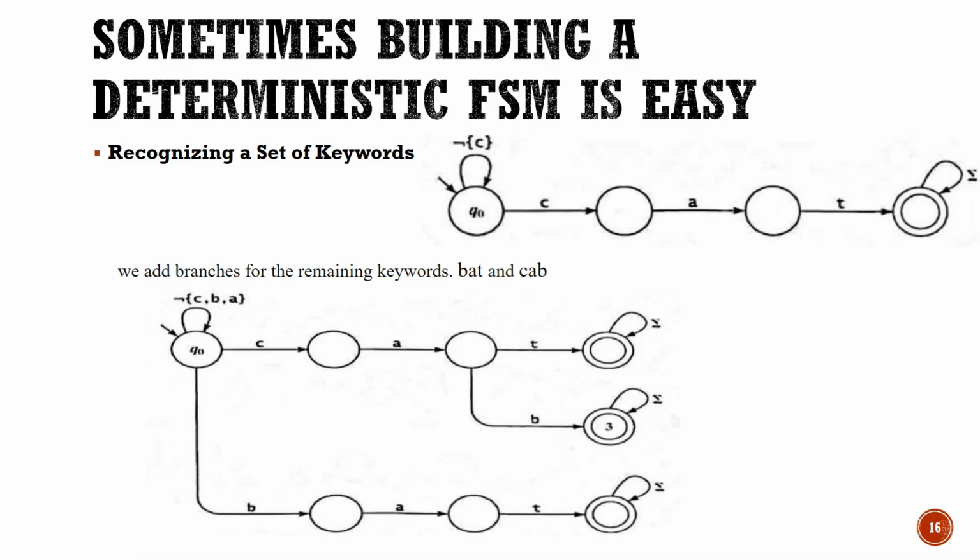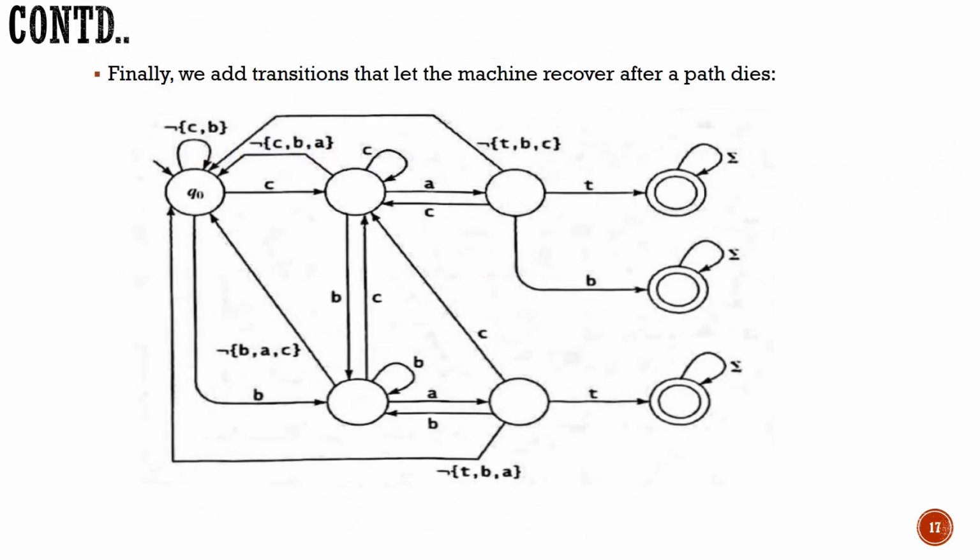The example you can continue here: cat, cab, bat. If any other character comes, I will be there at the Q naught only. So writing finite state machines is easy in some circumstances, and in some circumstances, writing regular expressions is easy. Fine. So it is a complete transition diagram for recognizing cat, cab, and bat.